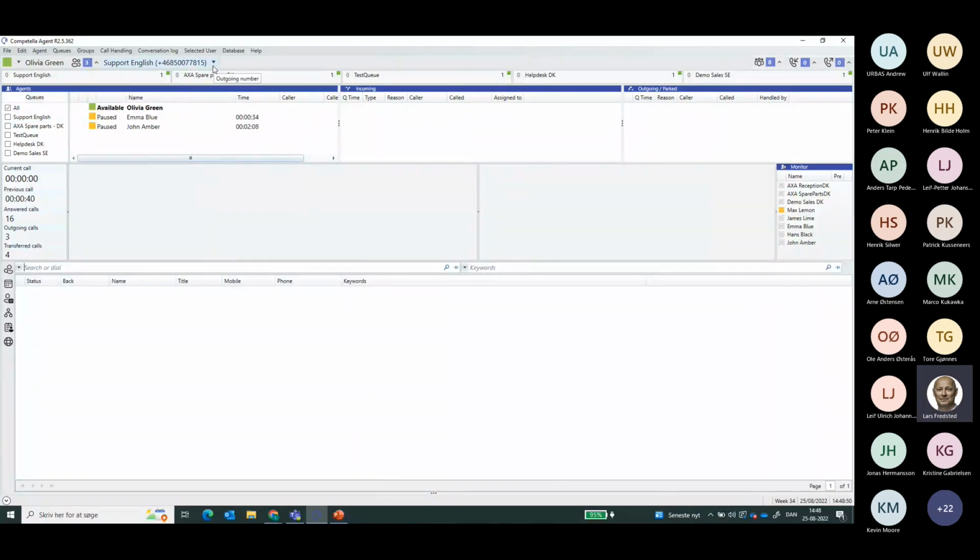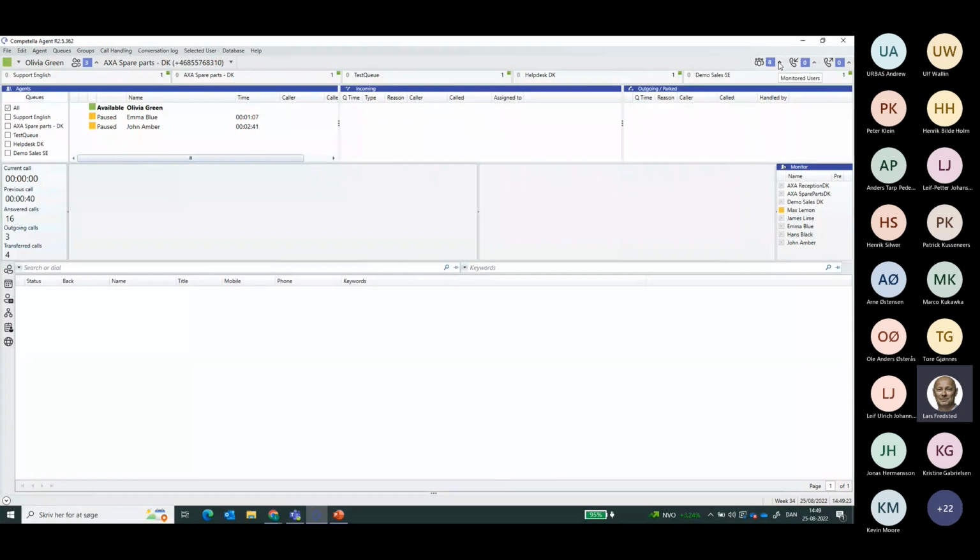Olivia has, when she's dialing out, the ability to choose which queue number she would like to show. So it means that when doing an outbound call, she will not show her private Teams number. And of course, the strength of that is that if you do not get hold of the customer and they see a phone number, they dial into the queue instead of to the individual agent. So that's part, of course, of the contact center ideology.